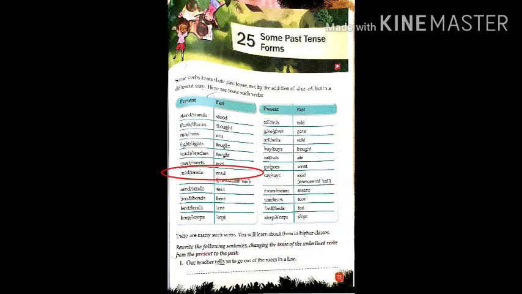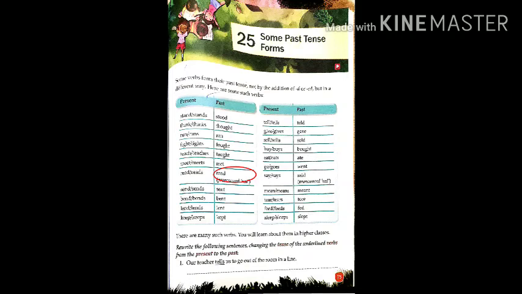You can see the spelling of read is R-E-A-D, and read is also R-E-A-D. The spelling of both these forms is the same, but the pronunciation is different. The present form will be pronounced as read, and the past form will be pronounced as red.